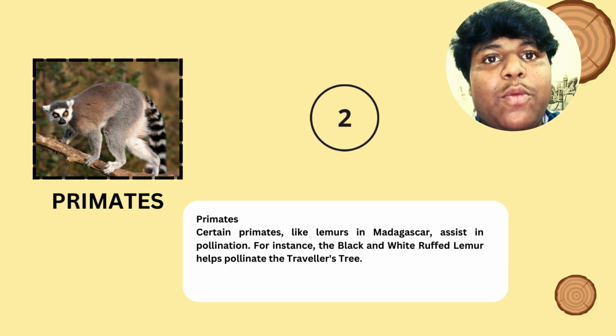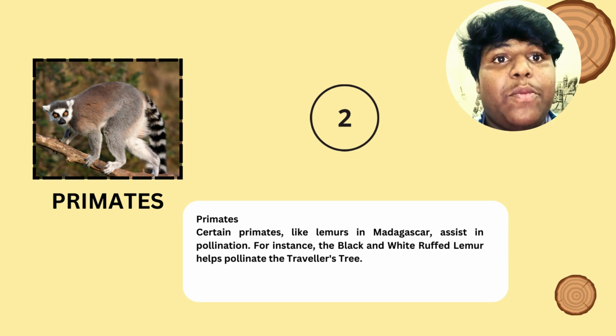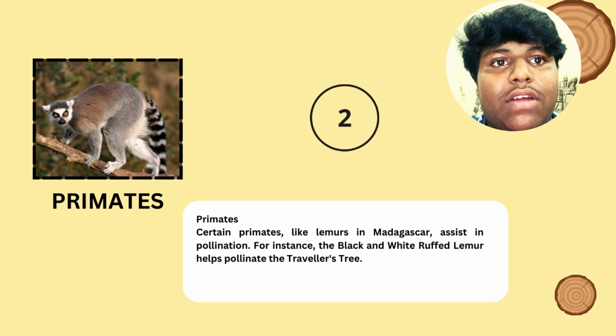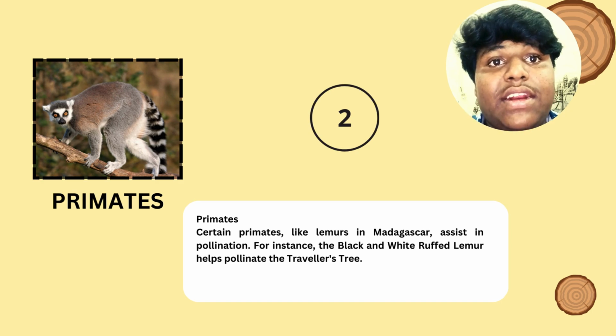Next, we're going to see about primates. Certain primates like lemurs, which live in Madagascar, assist in pollination. For instance, the black and white ruffed lemur helps pollinate the traveler's tree.